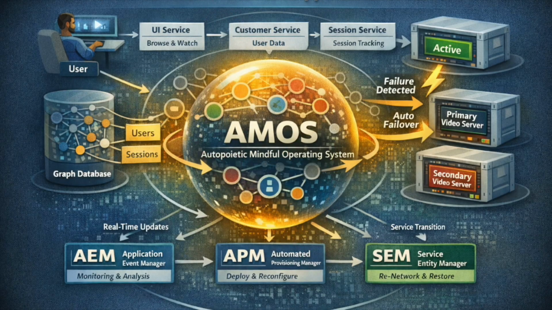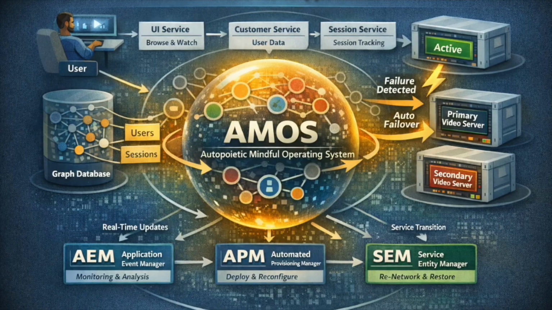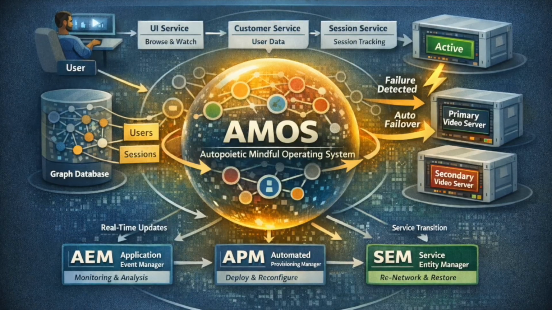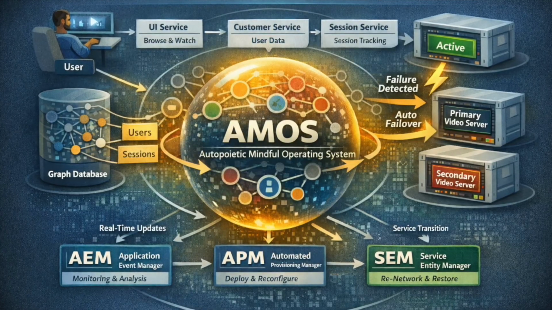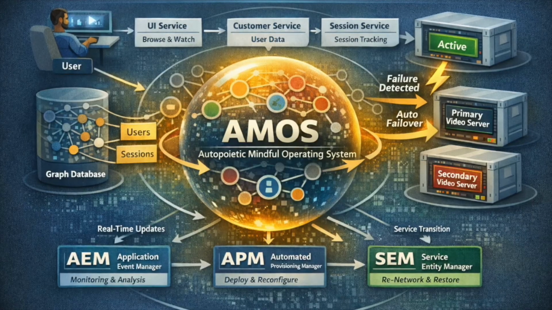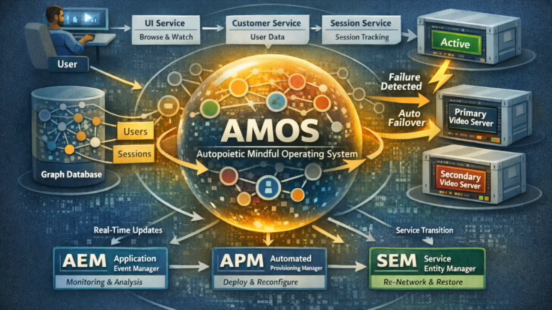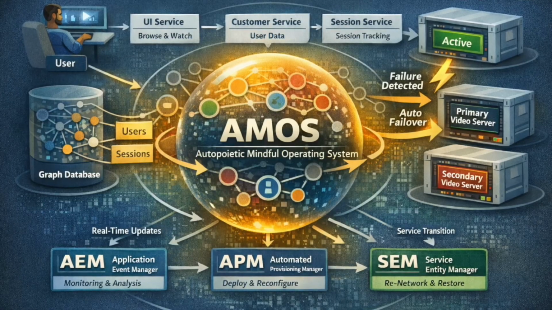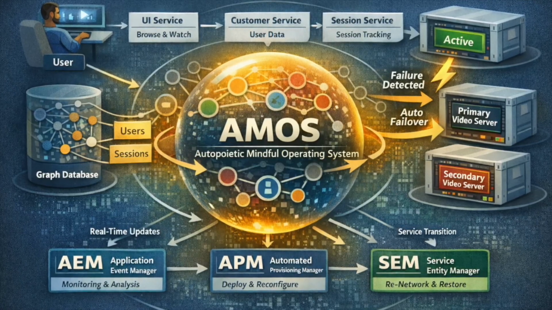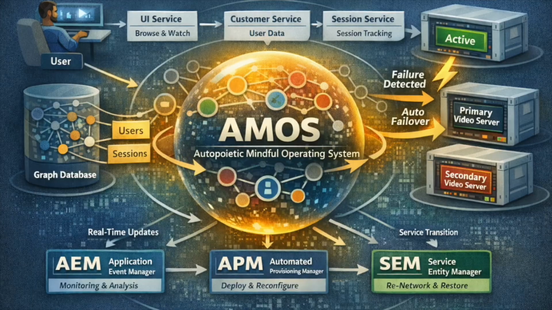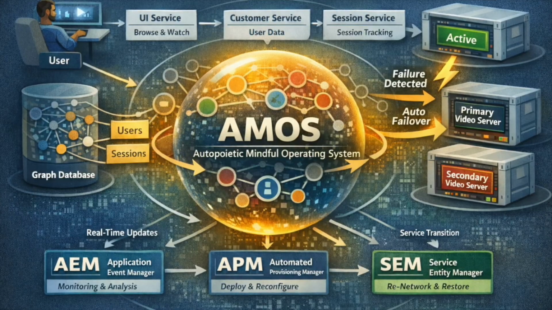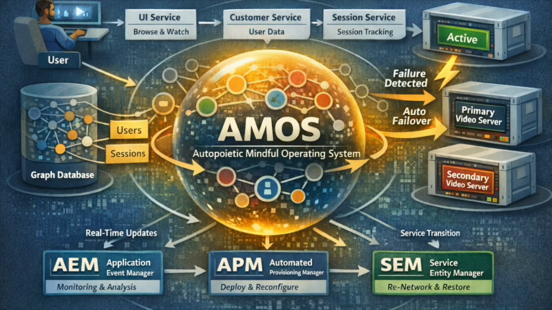Failures are not treated as exceptional conditions, but as expected events that can be detected, reasoned about, and resolved automatically. Through the coordinated actions of the APM, SEM, AEM, and UI, the system seamlessly absorbs service disruptions, redeploys failed components, and reintegrates them without user intervention or service downtime.